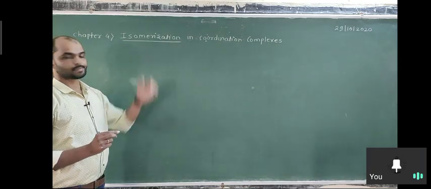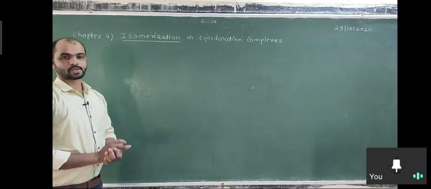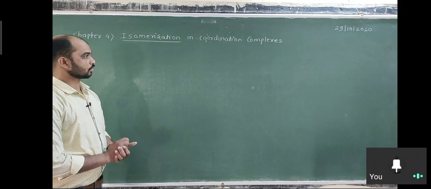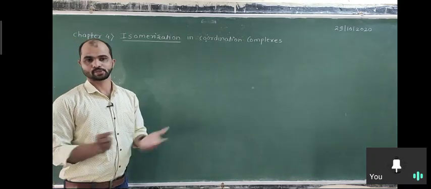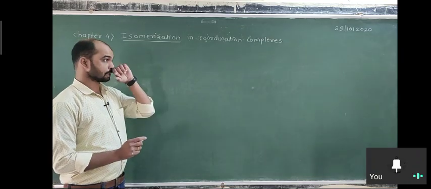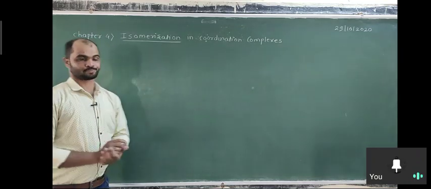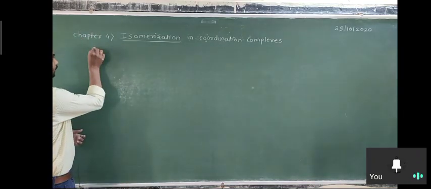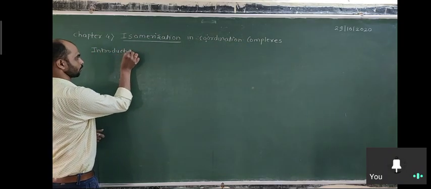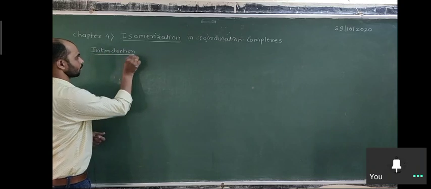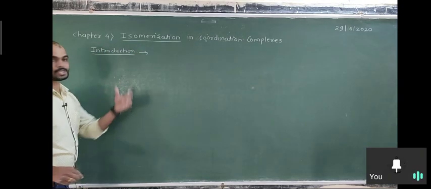In organic chemistry we know what isomerism is, because you already know there are geometrical isomers and optical isomers, meaning stereoisomers, and some structural isomers. So basically, in the introductory part, what is the meaning of isomerism?